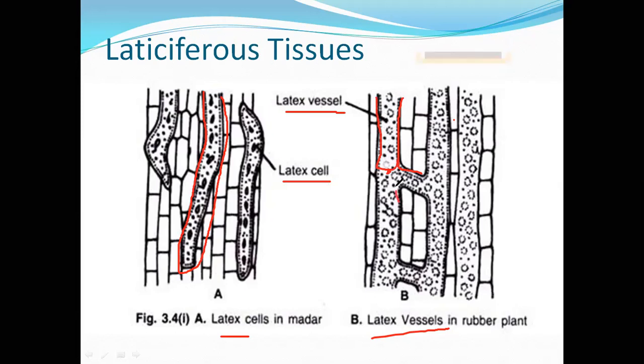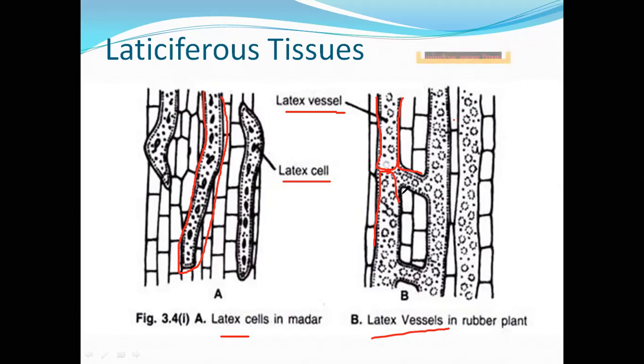Then they fuse with the next cell and form a vessel. The second and most important thing is that they are coenocytic in nature. They possess a large number of nuclei. That is the coenocytic condition, with numerous nuclei scattered throughout the cytoplasm.